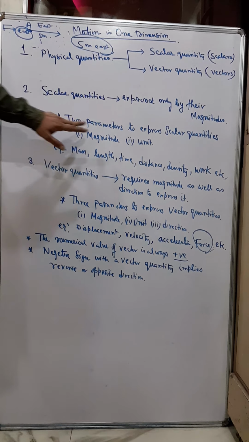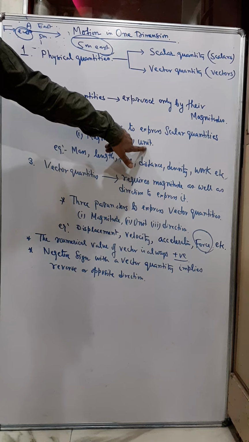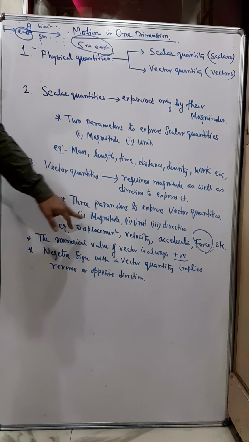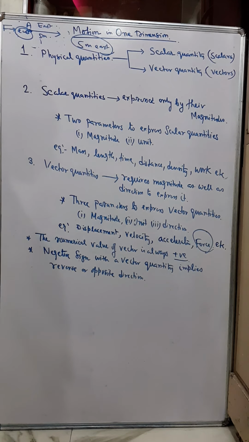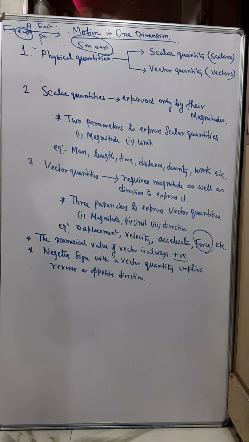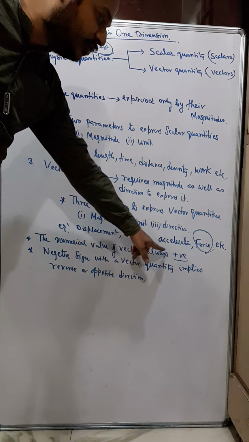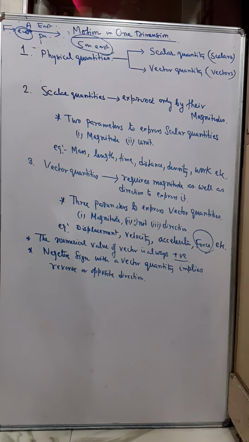So a scalar quantity requires two parameters and a vector quantity requires three parameters. The numerical value of a vector is always positive.